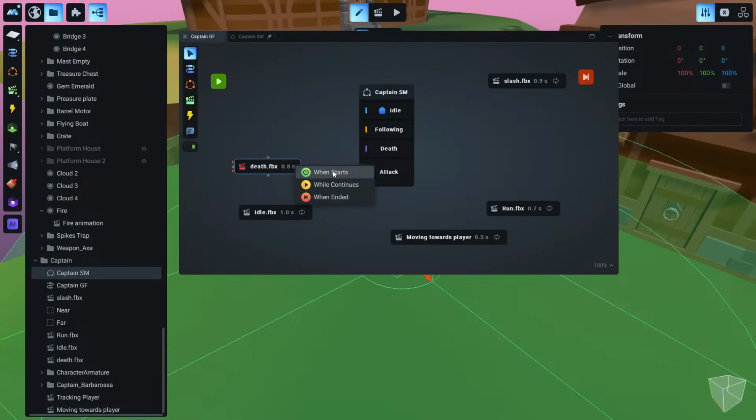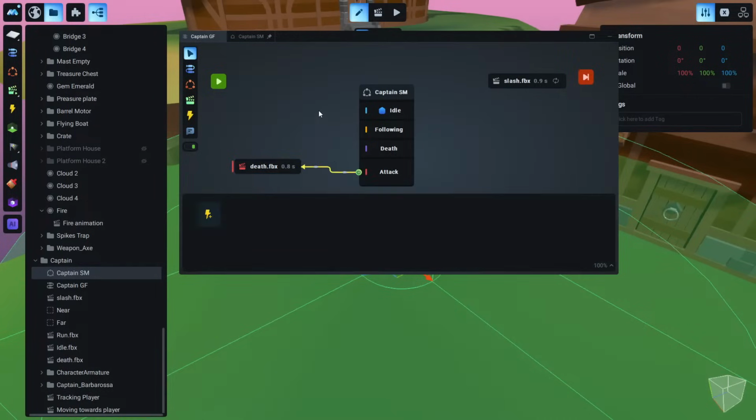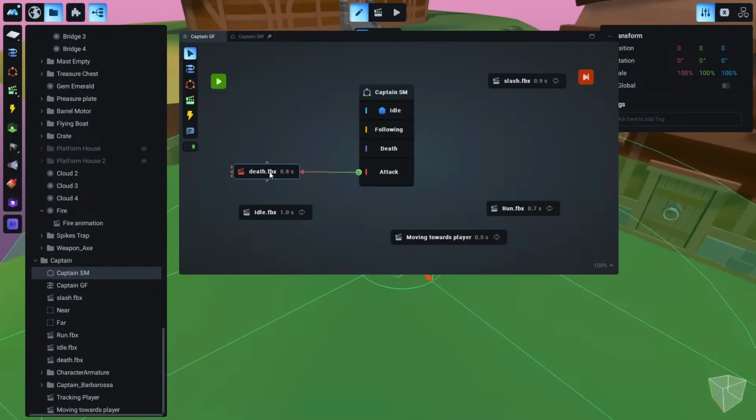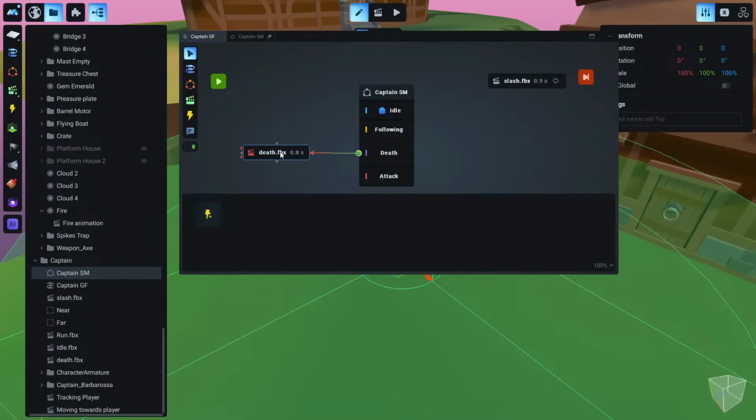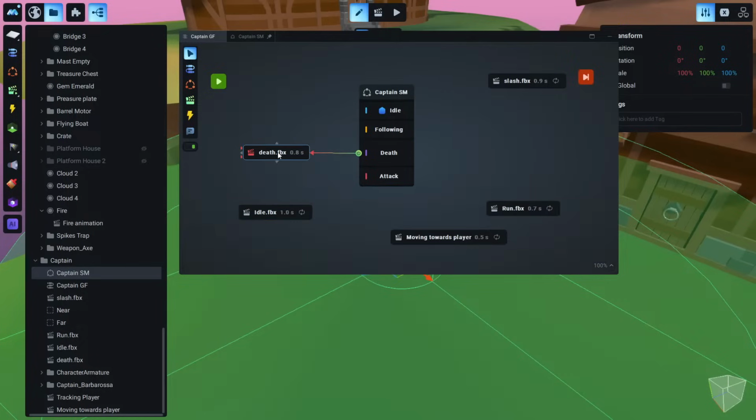So let me click when starts first, and I will explain why. So when the game starts, oh, I said it wrong. These need to be in death, not in attack. So let's drag from here to death. Okay, when starts. So when the game starts this state, we want to start this animation. So this is how you link the logic to animations.